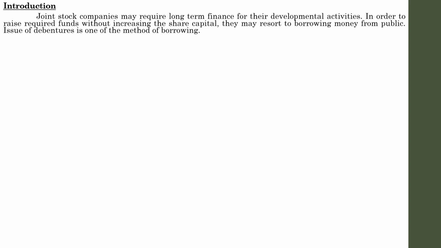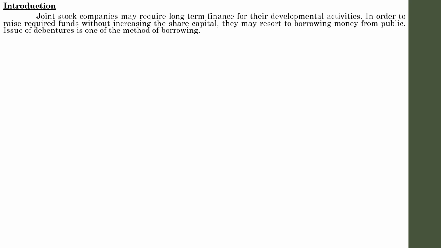I have mentioned that they are entitled to a periodical payment of interest at a fixed rate, and are also entitled to redemption of their debentures as per the terms and conditions of the issue. We will learn about those concepts. Redemption means repayment of the debt, repayment of debentures. Whenever we borrow funds by means of debentures, on the basis of the agreed terms between the company and the debenture holders, the company has to repay the debt. We will study in detail how this repayment is done. Repayment of debentures is known as redemption.